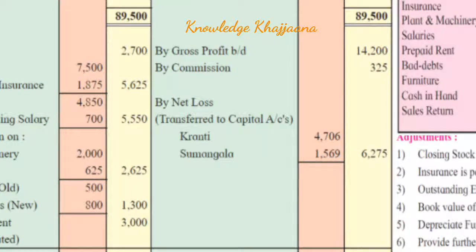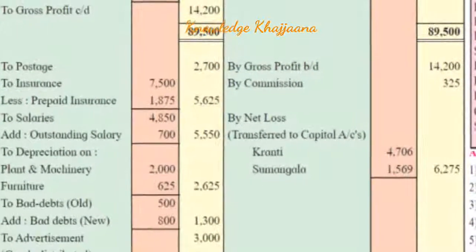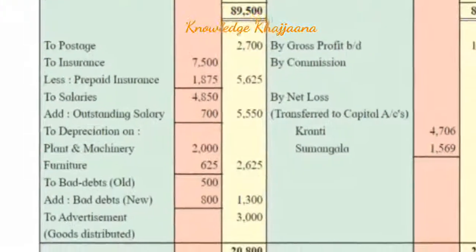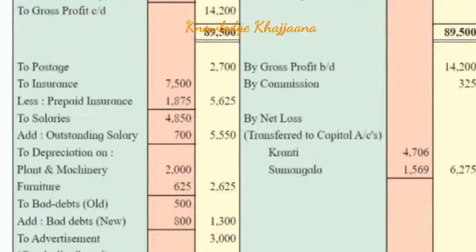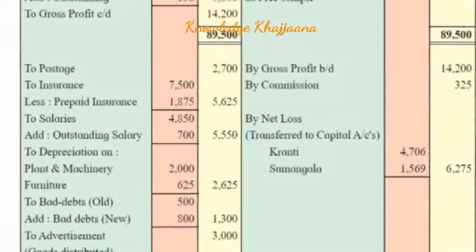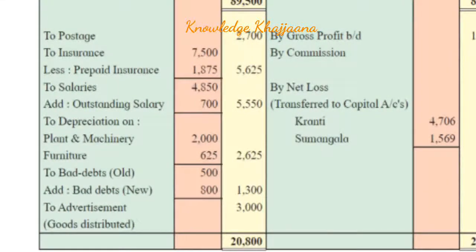The value hidden in only these two items on the credit side is much lesser compared to the values of the items recorded on the debit side. It means the partnership firm of Kranti and Sumangala has incurred more expenses than their income, which is not at all advisable.